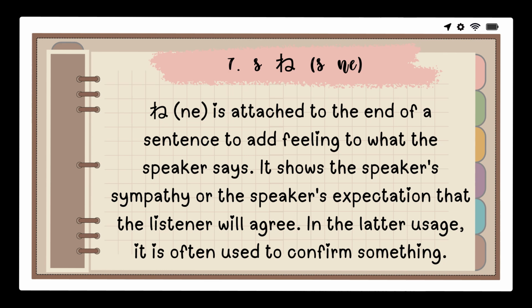Number seven, sentence ne. Ne is attached to the end of a sentence to add feeling to what the speaker says. It shows the speaker's sympathy or the speaker's expectation that the listener will agree. In the latter usage, it is often used to confirm something.